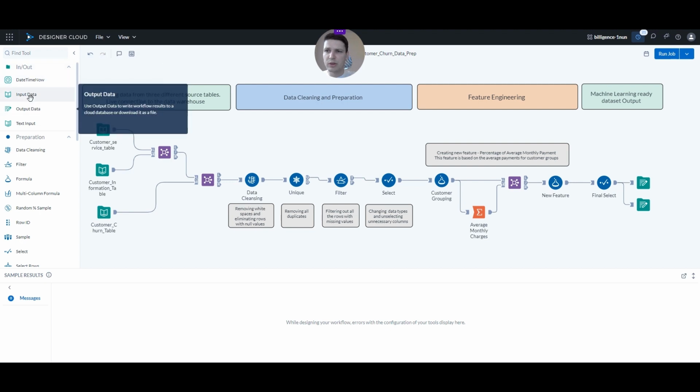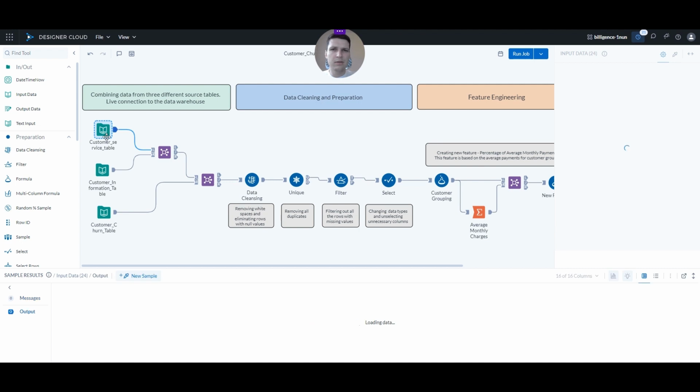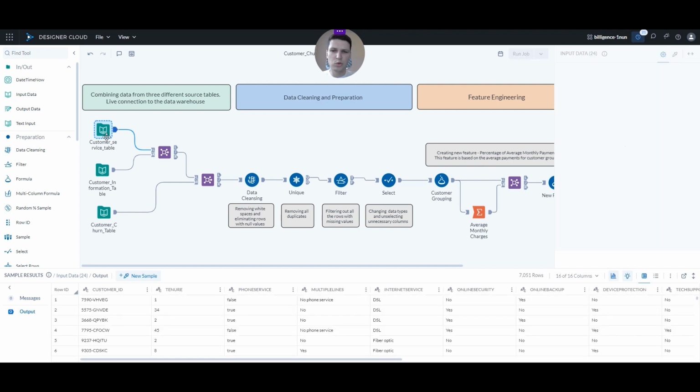It's very easy to operate because we just drag the tools from the tool palette and drop them onto the middle section, which is called a canvas. And then we just connect the different tools with wires in order to perform various transformations, joining, and getting the data into the right shape. If we click on any of the tools in our so-called workflow, we can see a sample of the data as it looks at that exact point in time.